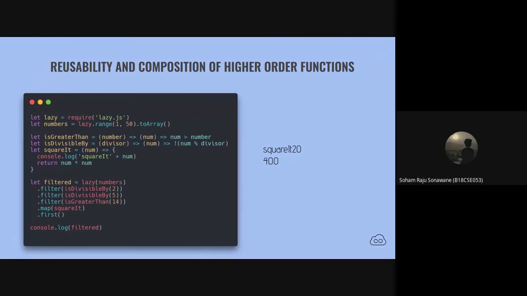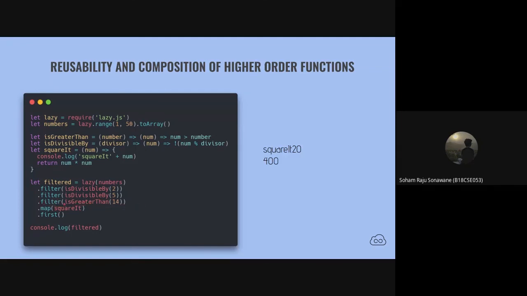Okay, cool. Yes, Meet. Which number does it exactly square? The number that it gets from this filter method right here.